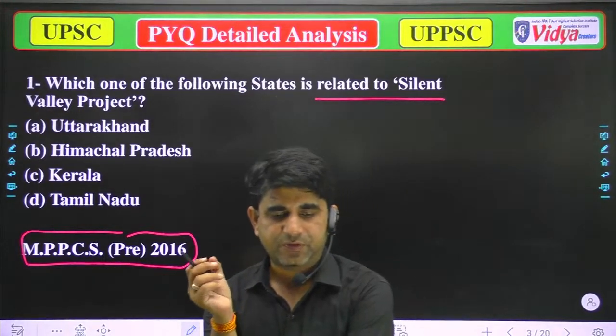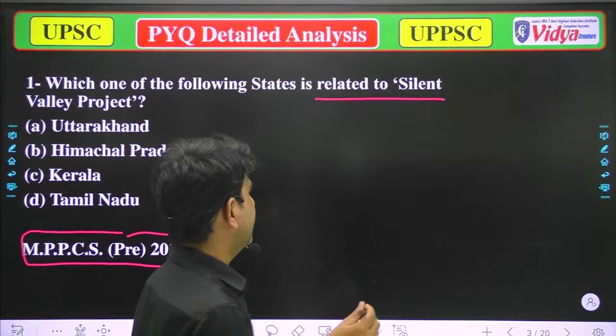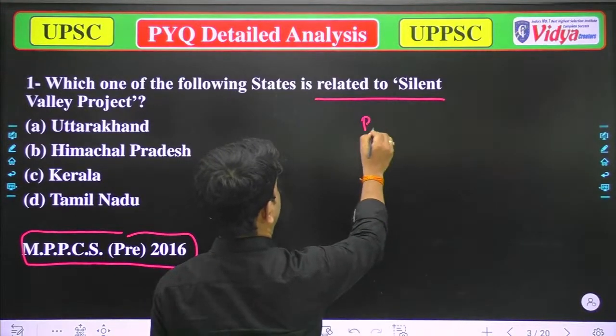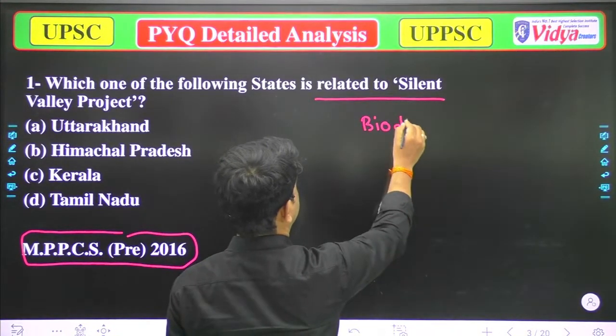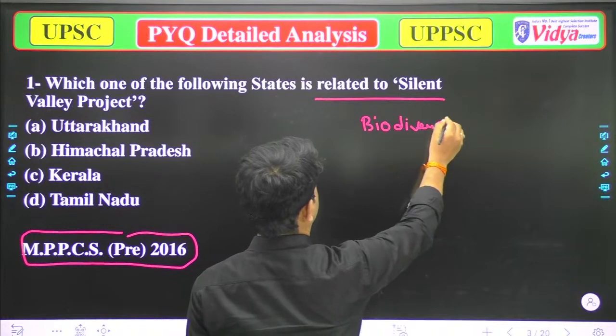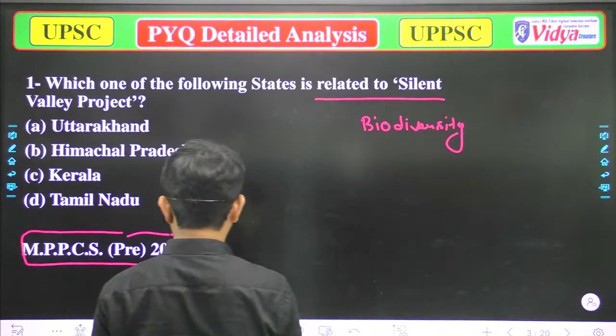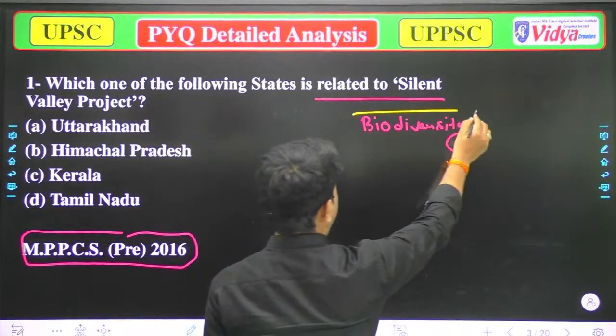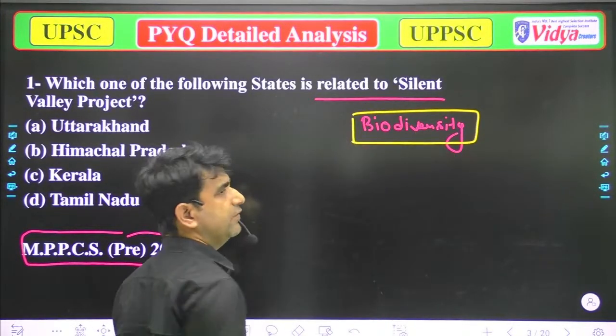Okay, so when we talk about biodiversity, you will find various things.